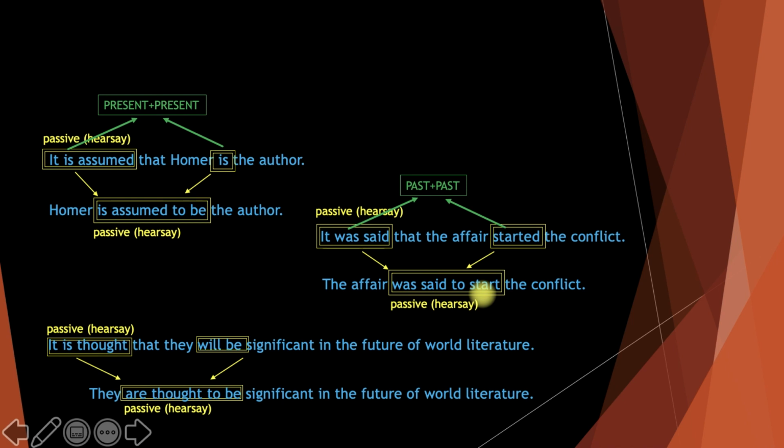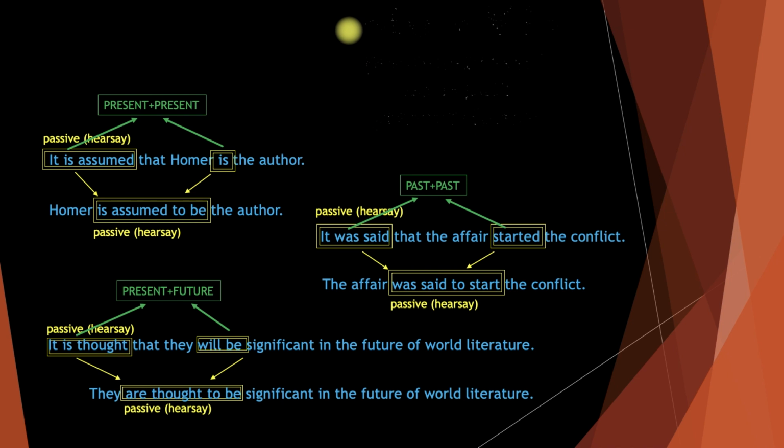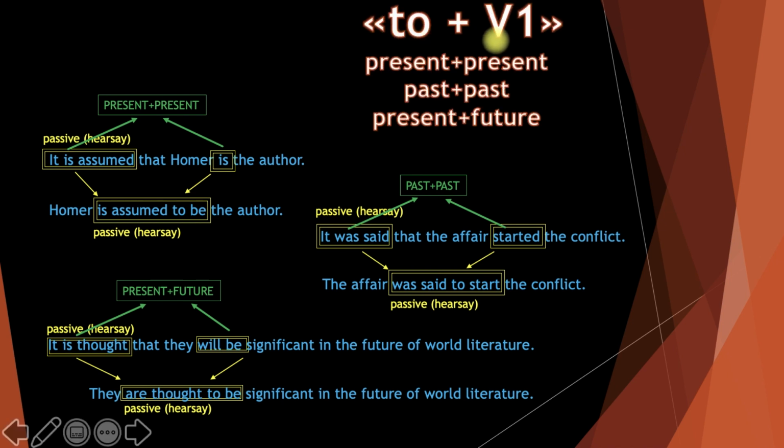Or if one side is in present and the other side is in future, as in the example here, I can change it into to verb 1 as well. Let's note the rule here. To verb 1 is possible when both sides are in present simple, in past simple, or the first part, it is thought, is in present simple, and the verb in the that clause is in the future simple.